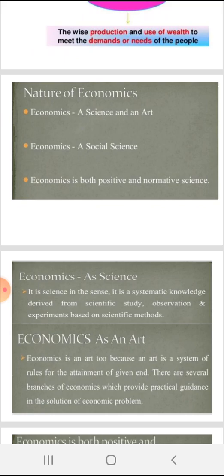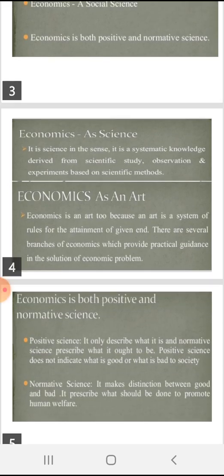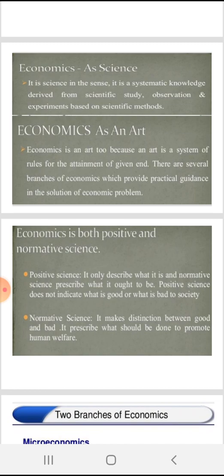Now let us see the nature of economics. Economics as a science and as an art. Economics is a social science, and economics is both positive and normative science. Economics is a science in the sense that it is a systematic knowledge derived from scientific study, observation, and experiments based on scientific methods.